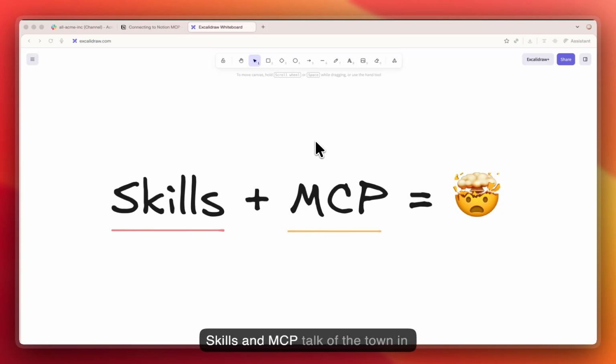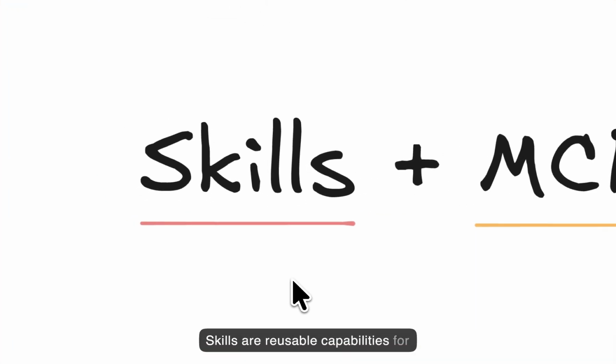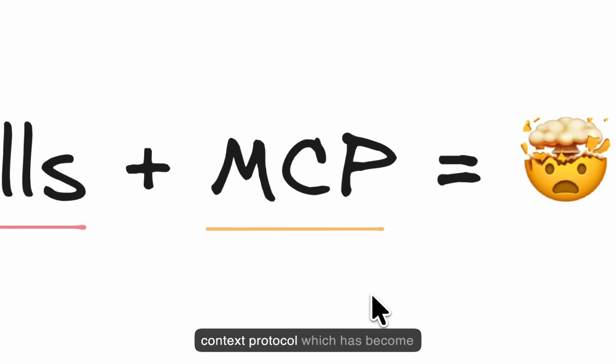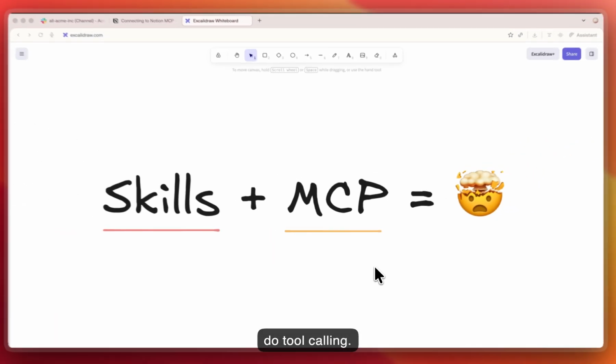Skills and MCP are the talk of the town in this AI world. Skills are reusable capabilities for AI agents, and MCP is Model Context Protocol, which has become a standard protocol for AI agents to do tool calling.